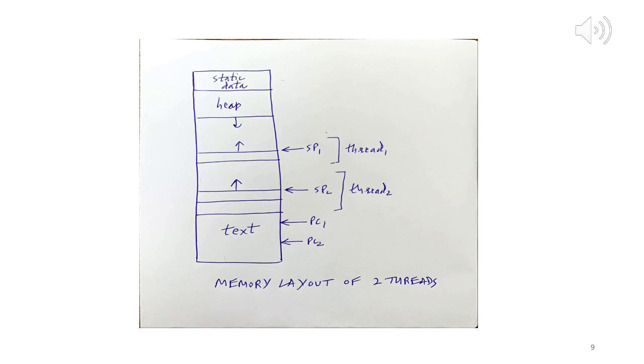So each has its own stack pointer, and the stack pointers are growing in separate directions. And then you have the heap and static data. So this is one way in which two threads can be organized within the address space of a single process. Of course we can have more threads also, 5, 10, whatever the number could be. So I hope it is clear, right?